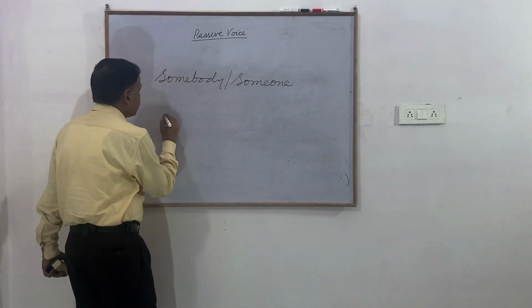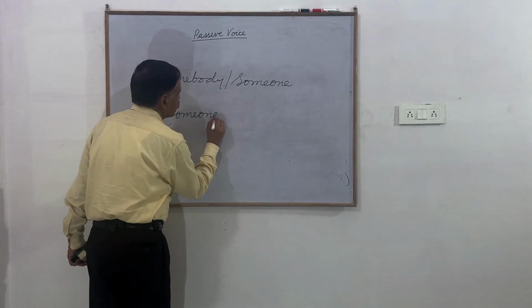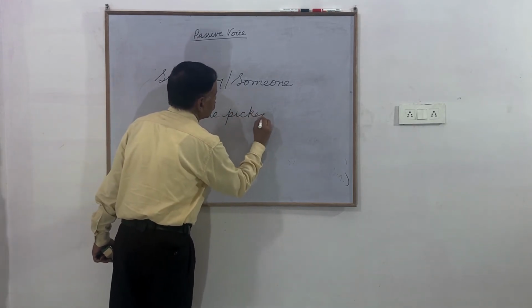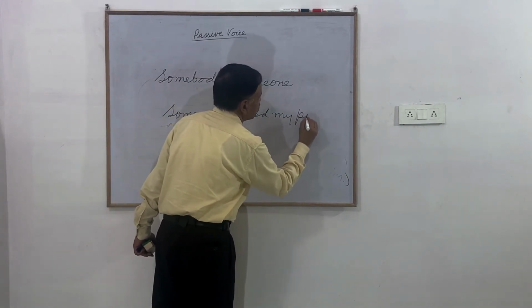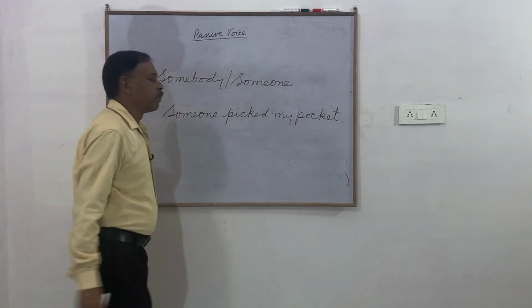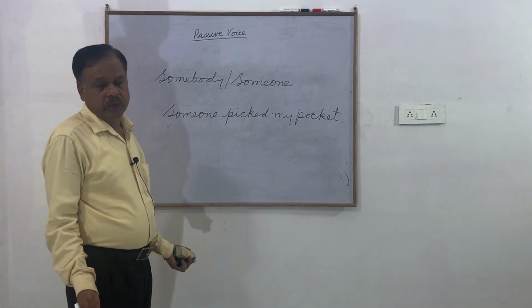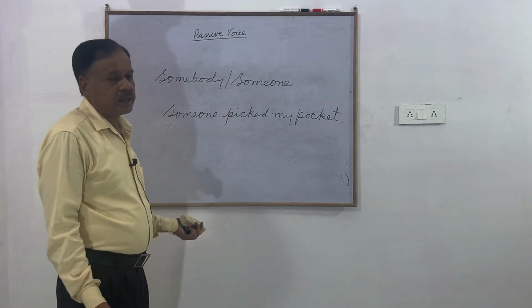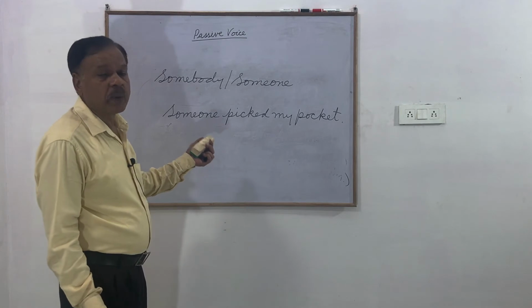Like, someone picked my pocket. Now I don't know who picked my pocket. The passive of such a sentence is: my pocket was picked.